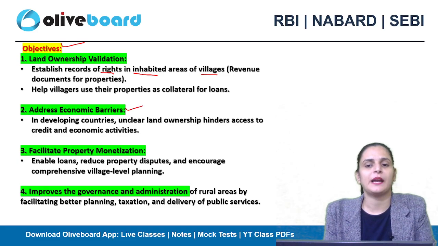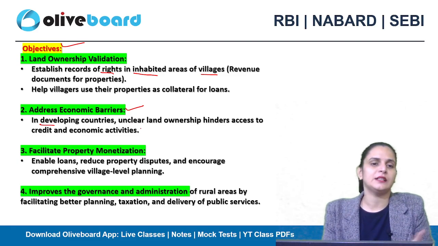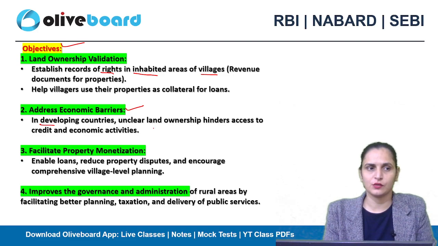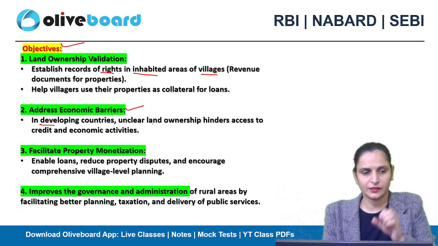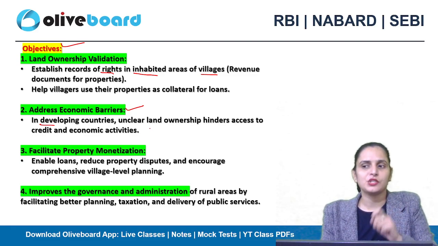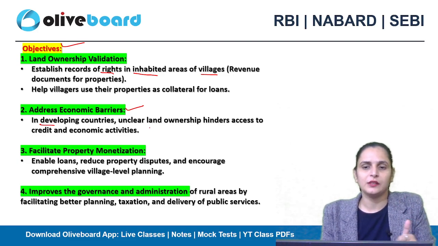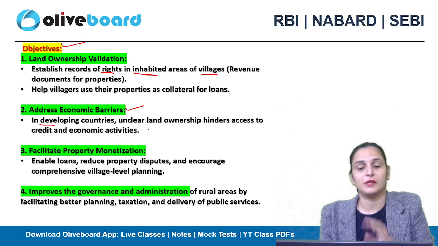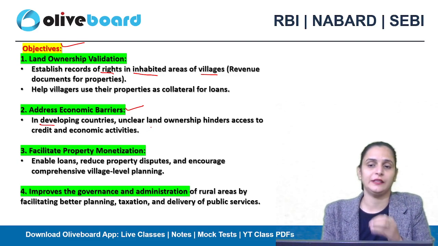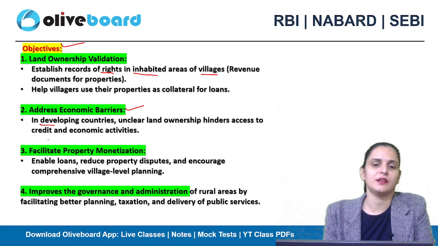address economic barriers. So in developing countries, unclear land ownership hinders access to credit and economic activities. So if there are authentic records, authentic mapping and surveying, land ownership things will be crystal clear. So that will remove the hindrances to accessing credit and economic activities.